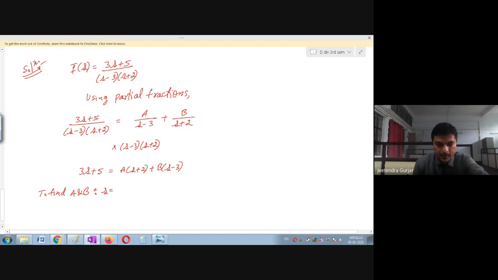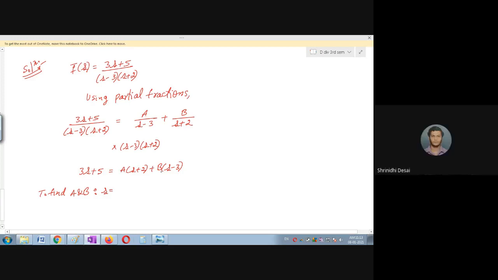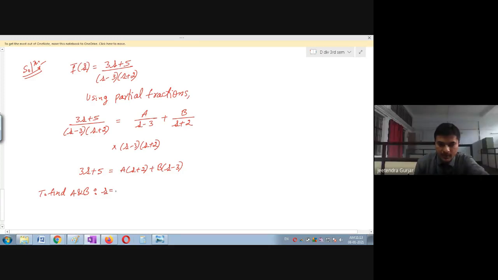No, beta, what I am asking is, I want to find the B value, which means I don't want A in this equation. Then only I can get B. So I will substitute s minus 2, so s is equal to minus 2. I will simplify. Substituting the value, this is 3 into minus 2 plus 5 is equal to A into minus 2 plus 2. s is minus 2, please remember.